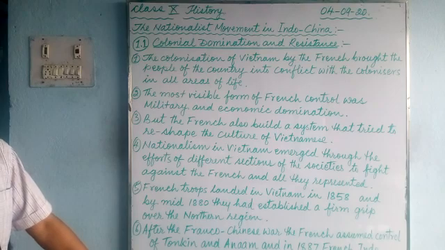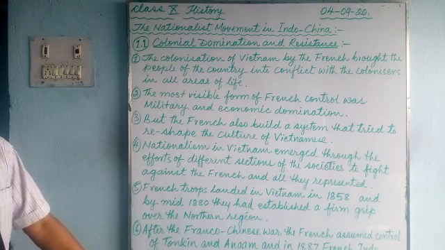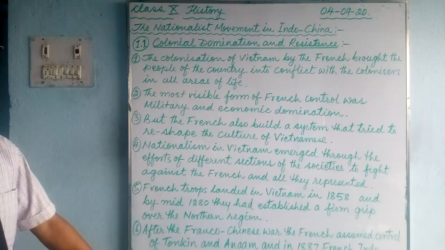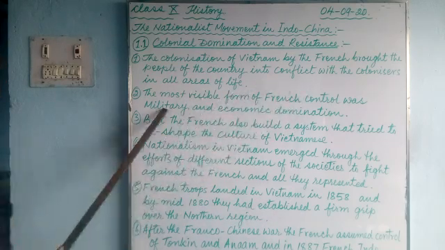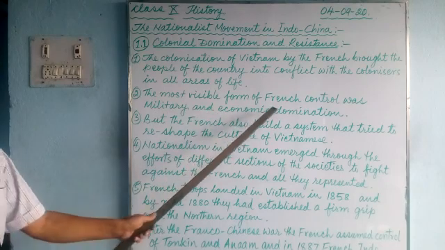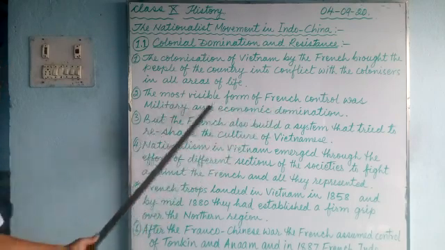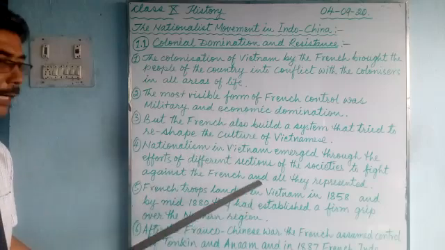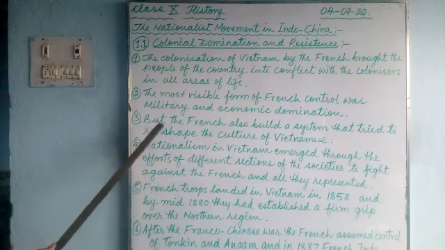Unlike the British colonizers in India, the French colonizers took soldiers there. So the most visible form of French control was military and economic domination. What do these 2 words, military and economic, mean? We'll learn here. It becomes clear if you go through this problem.